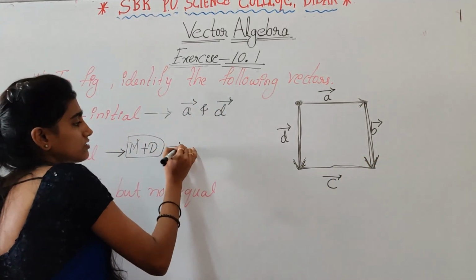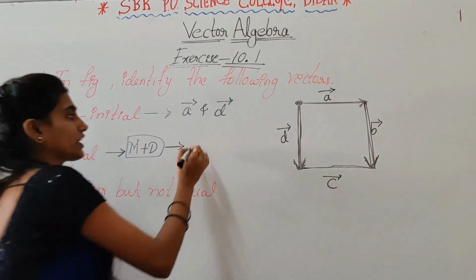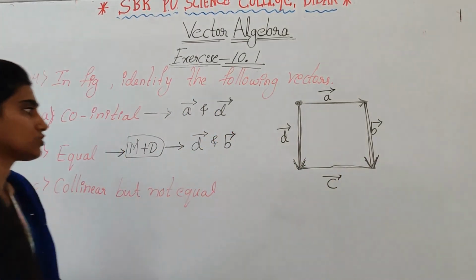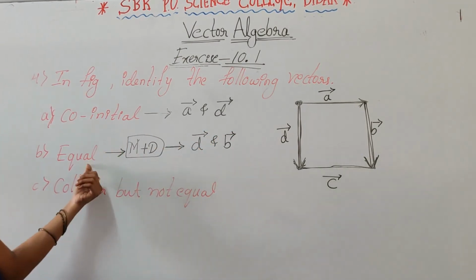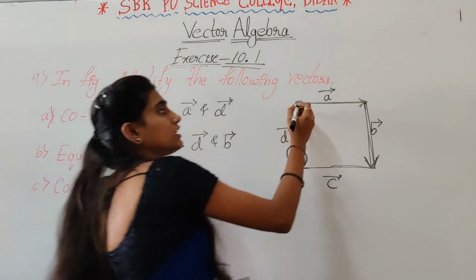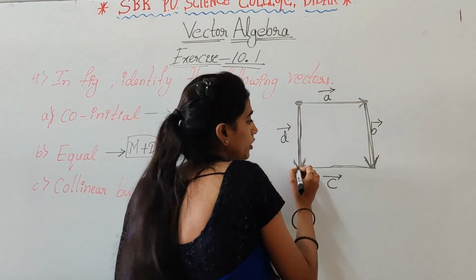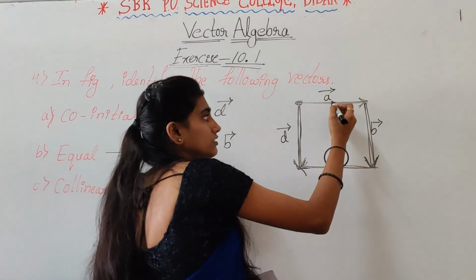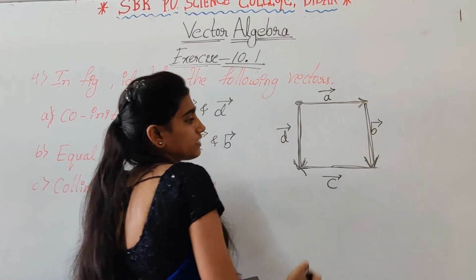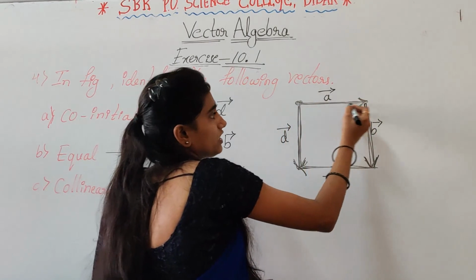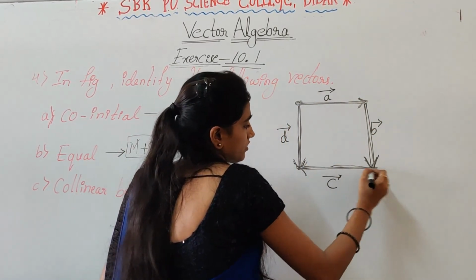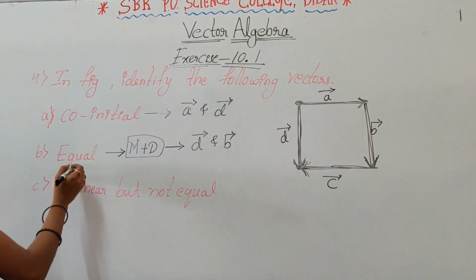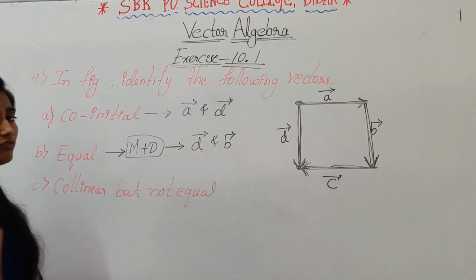So these are equal vectors. So vector D and vector B are equal vectors. But see here vector A and vector C both are having same magnitude but different direction, right? So equal vectors are vector D and vector B.